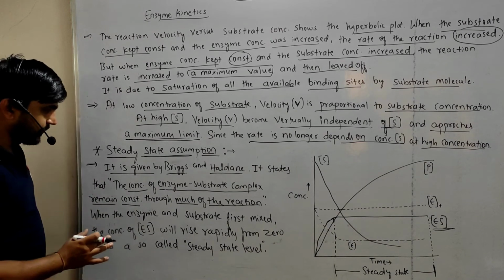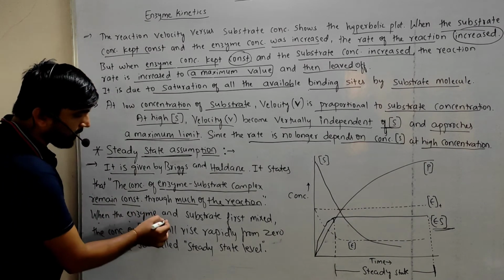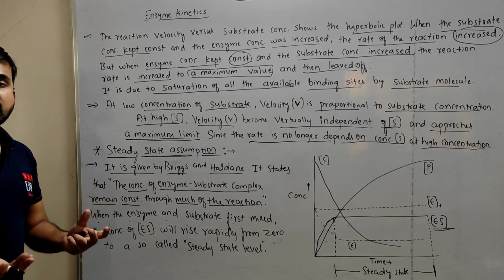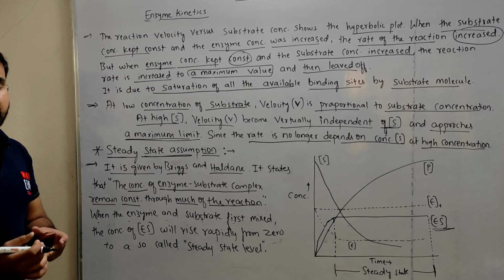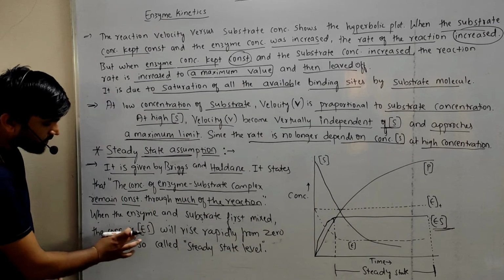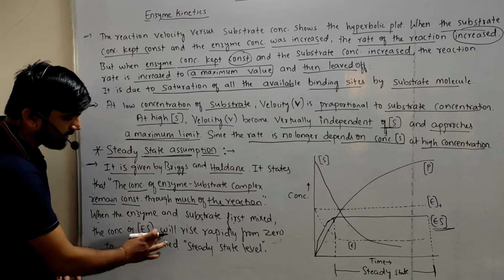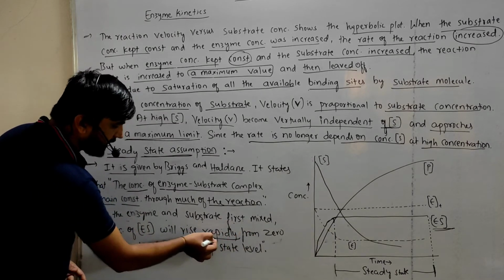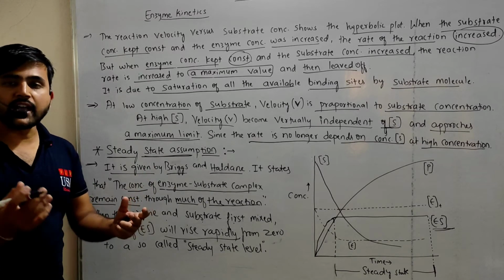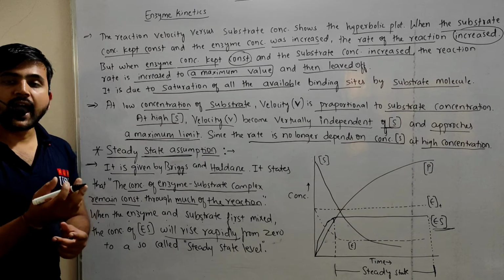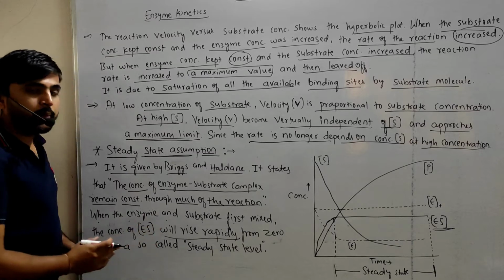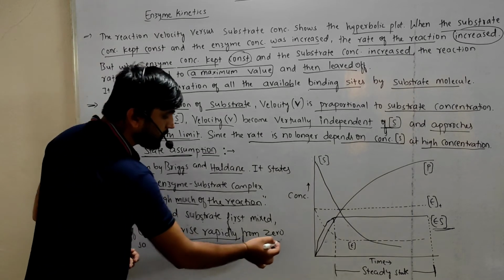When the enzyme and substrate first mix at the initial start of the reaction, they form an enzyme substrate complex, and the concentration of the complex rises rapidly. At the initial stage of the reaction, the enzyme and substrate bind together to form the enzyme substrate complex, and at that time its concentration increases rapidly from 0.